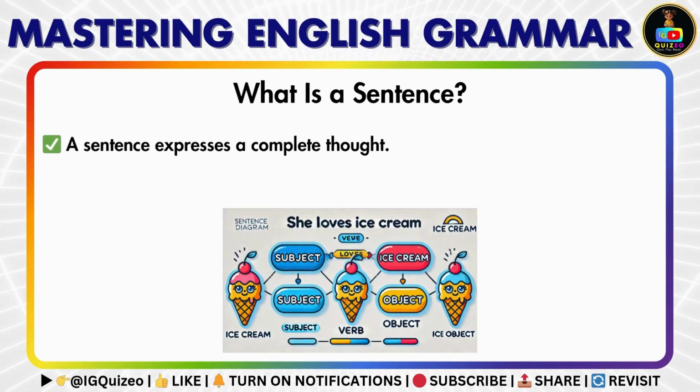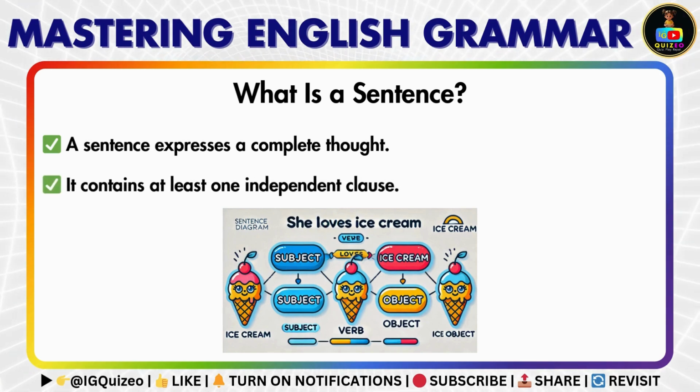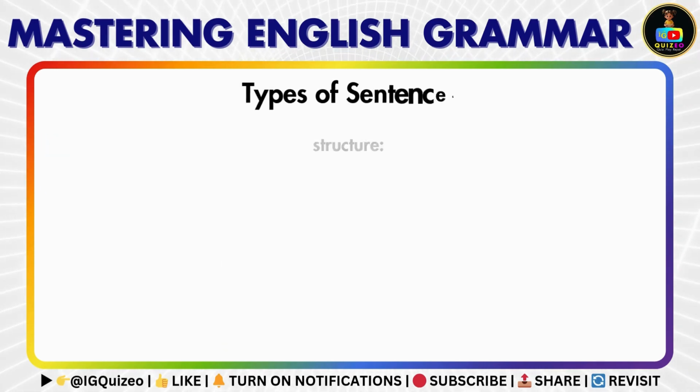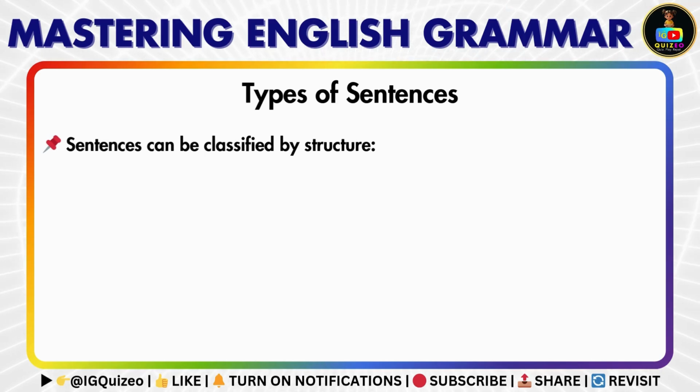A sentence is a group of words that expresses a complete thought. Every sentence must have at least one independent clause, meaning it contains both a subject and a verb and can stand alone. Sentences come in different structures.